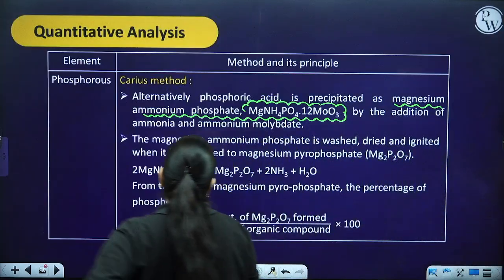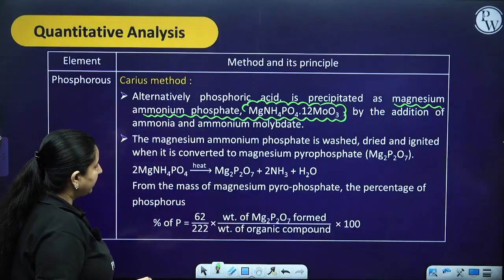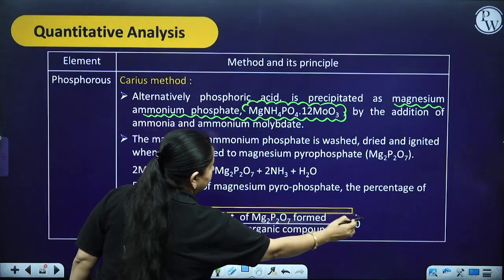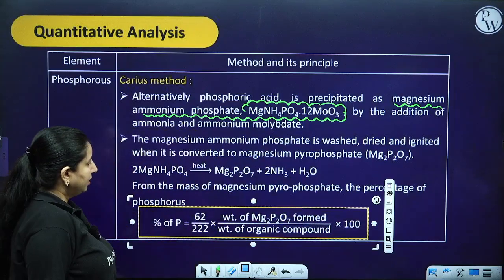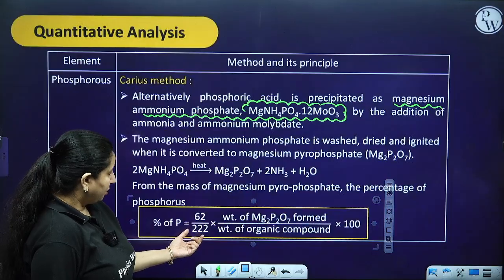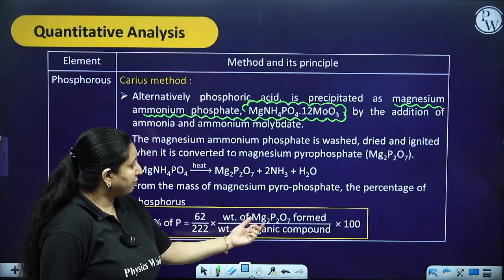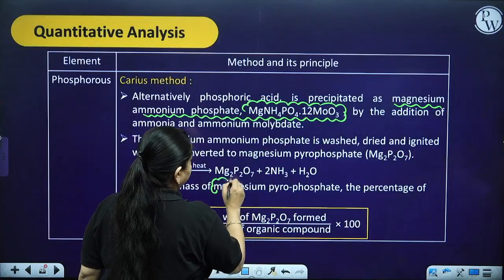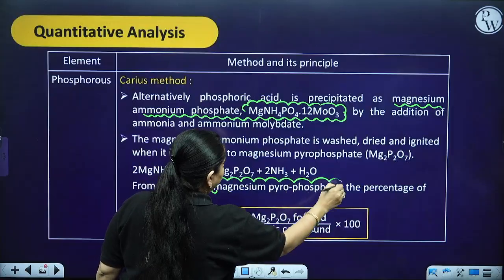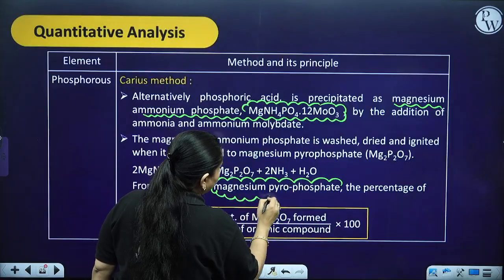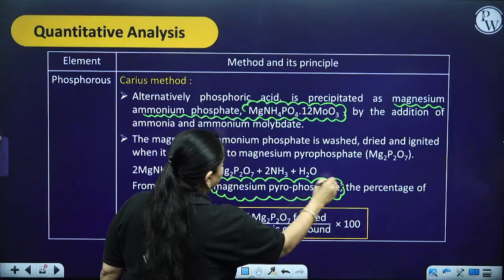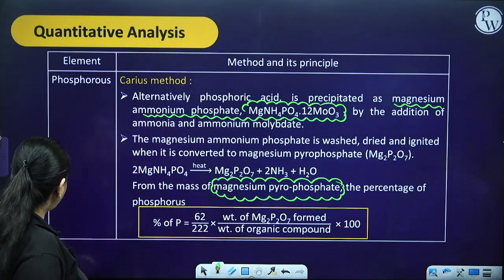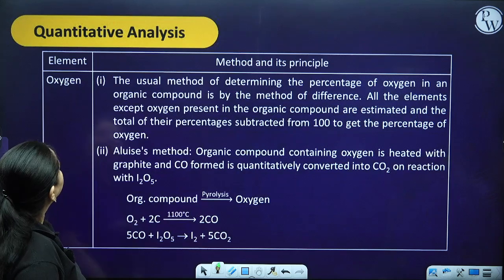So from the mass of magnesium pyrophosphate, the percentage of phosphorus you can calculate, that is 62 by 222 into the weight of magnesium pyrophosphate formed, divided by the weight of organic compound which you have taken, multiplied by 100. Okay, so this is how you can calculate for phosphorus.